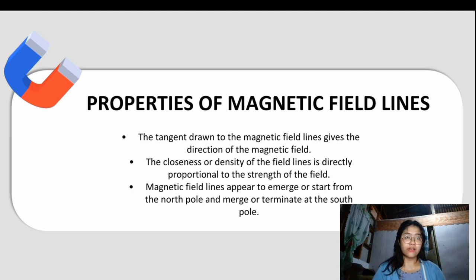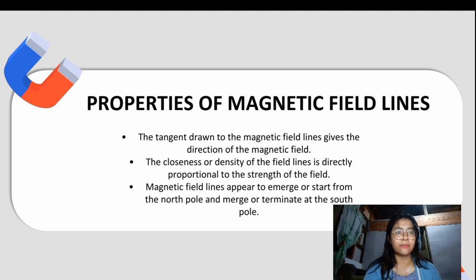Now let's talk about the properties of magnetic field lines. These are the properties of magnetic field lines. The tangent drawn to the magnetic field lines gives the direction of the magnetic field. The line such that the tangent at any point of it gives the direction of the magnetic field at that point is called the magnetic field line or the magnetic line of force.